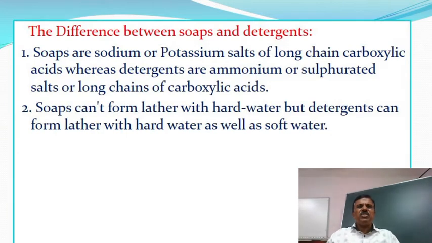The difference between soaps and detergents. Soaps are sodium or potassium salts of long chain carboxylic acids, whereas detergents are ammonium or sulfonated salts of long chain carboxylic acids. Soap cannot form lather with hard water, but detergent can form lather with hard water as well as soft water.